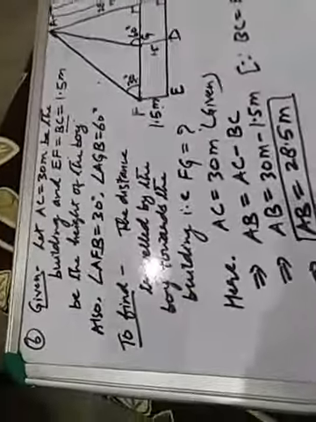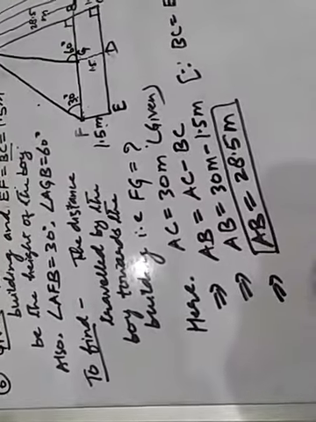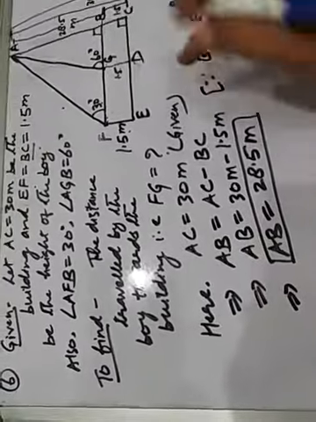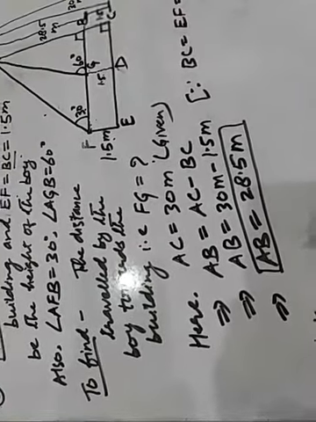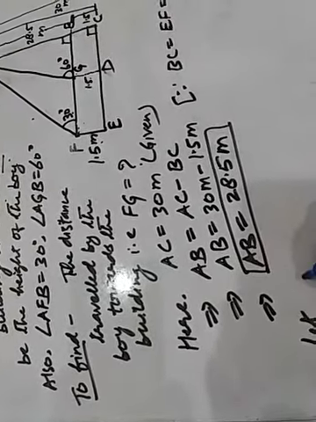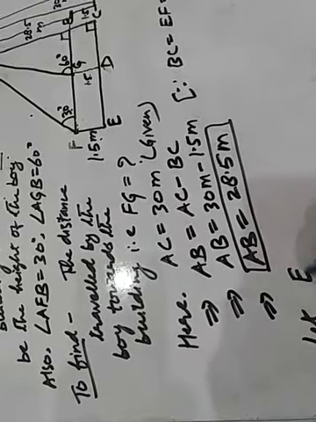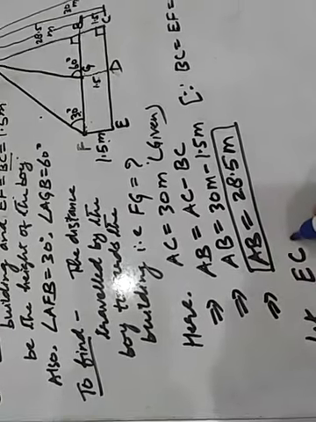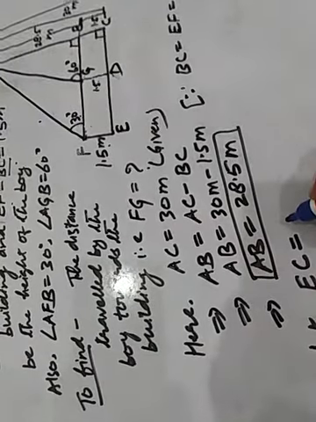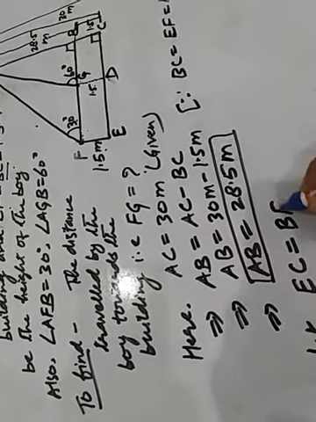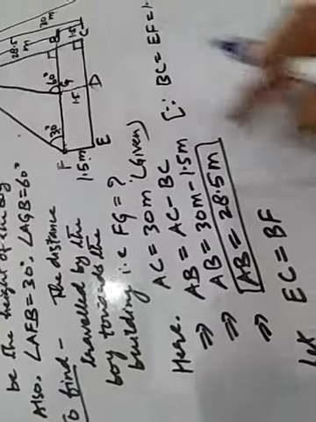Now let us make this, let EC equal to BF. EC and BF will be same.